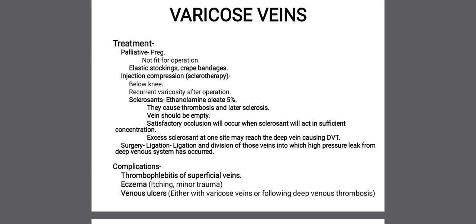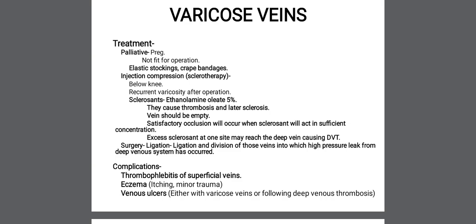First the vein should be emptied, then you apply the sclerosant agent. When satisfactory occlusion occurs, the sclerosant acts in sufficient concentration. Excess sclerosant at one site may reach the deep vein, and that will cause DVT, that is deep vein thrombosis. The surgery for varicose veins is ligation and division of those veins into which high pressure leak from the deep venous system has occurred.